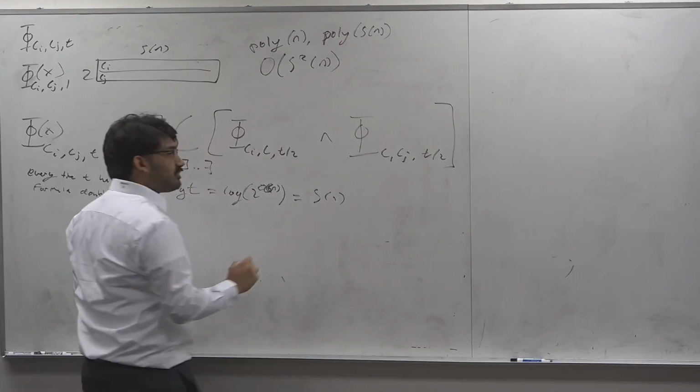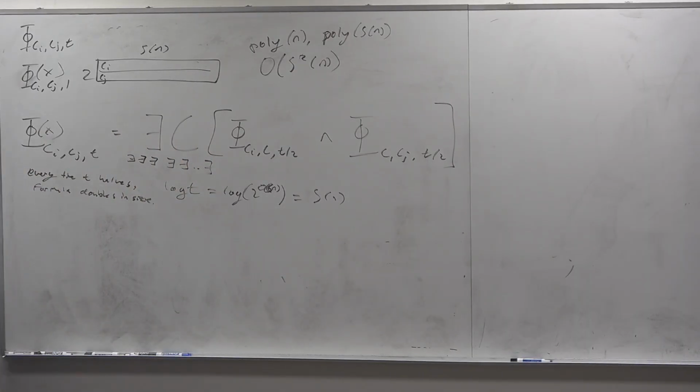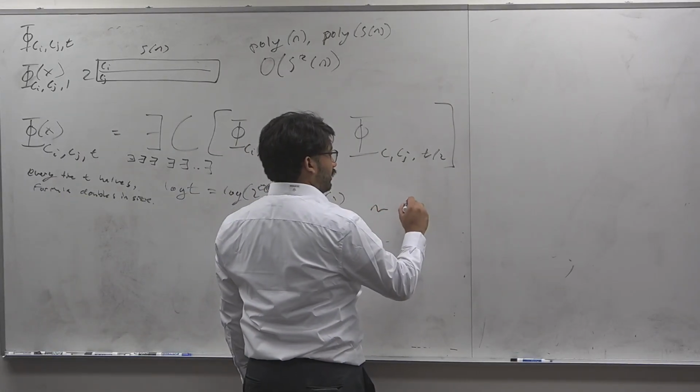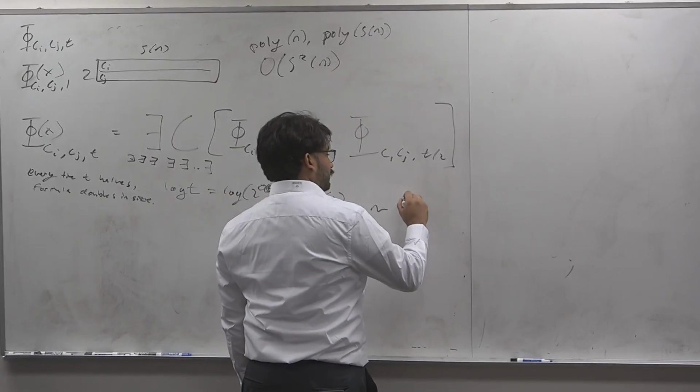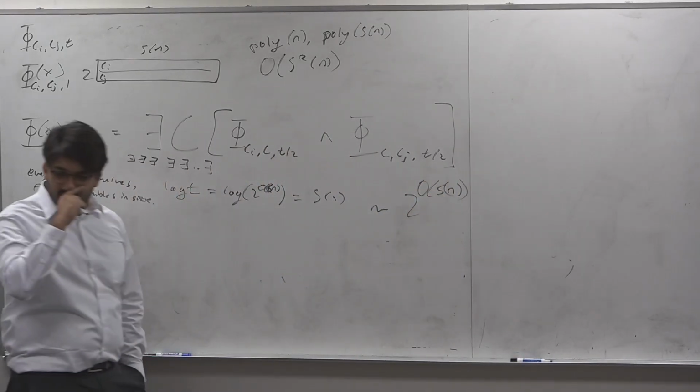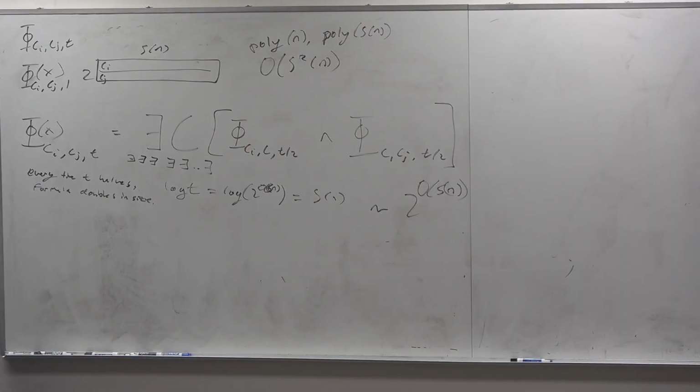But every time it does so, it doubles whatever the base case is, right? So this is going to be something analogous to 2 to the O of S of n. It's smaller than the previous one, but it's still too big, right? So that's not good. But there's another thing that we still haven't used, a universal quantifier.